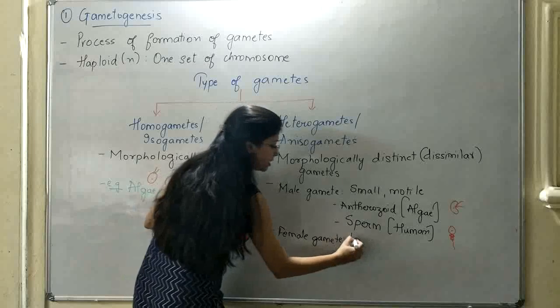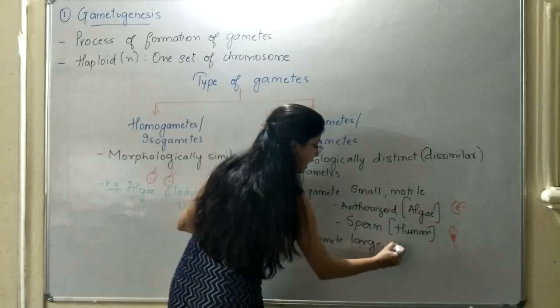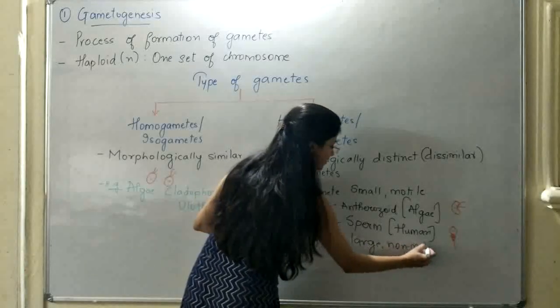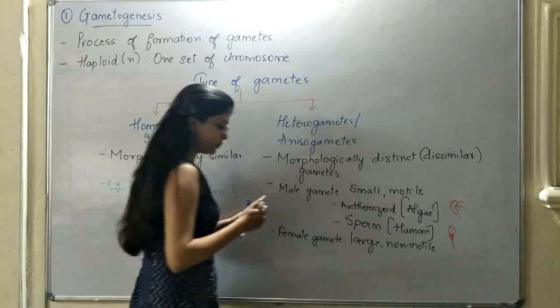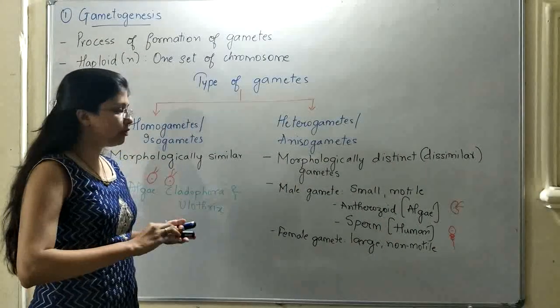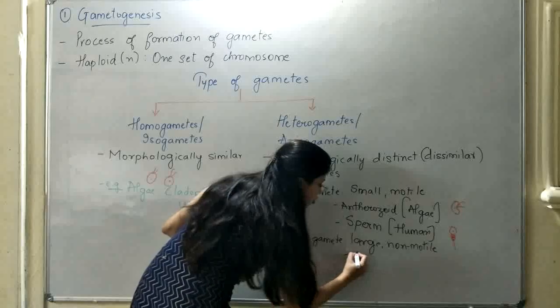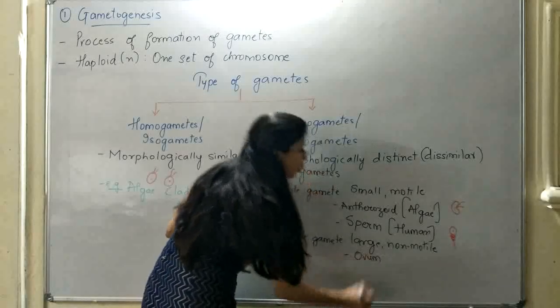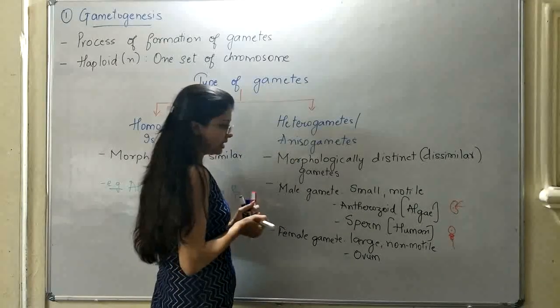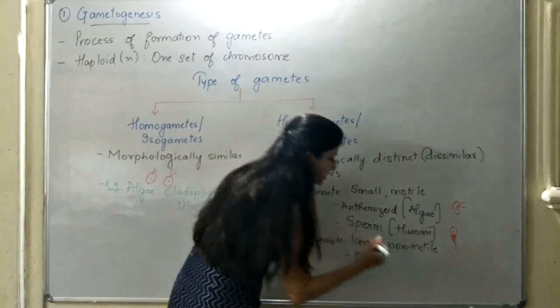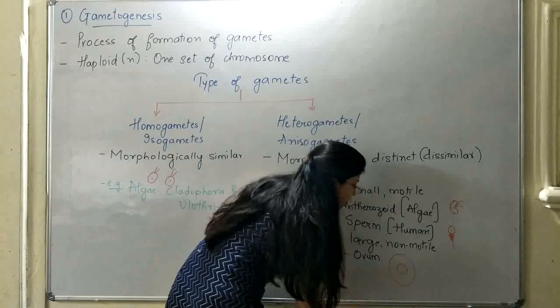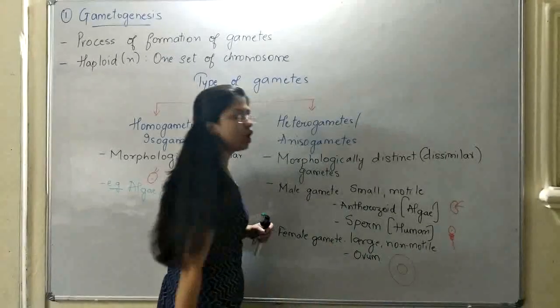If you talk about the female gametes, the female gamete is generally large in size and it is non-motile. Whether you take that of a plant, algae or humans, the female gamete is generally represented by the term ovum. As I said, it will be larger in size with no flagella or cilia, so hence it will be non-motile.